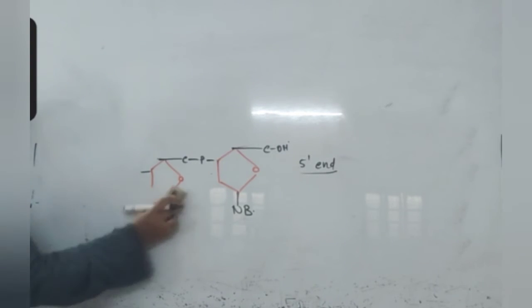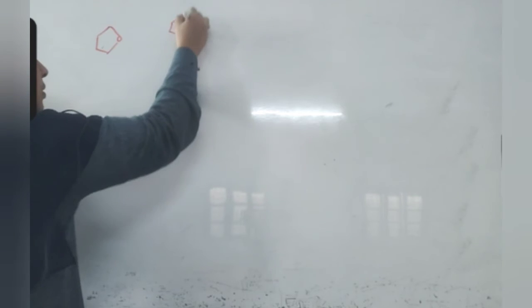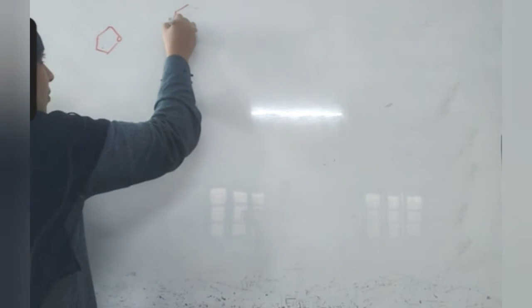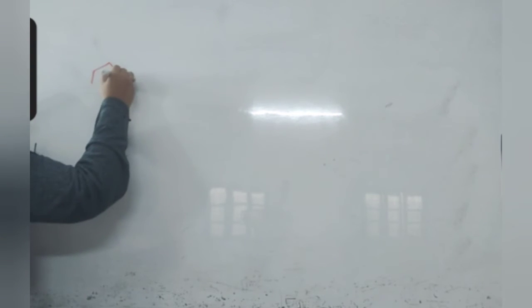We'll draw this again. If one chain is running like this, this is the sugar molecule, this is the sugar molecule, draw a little down, this is the sugar molecule.